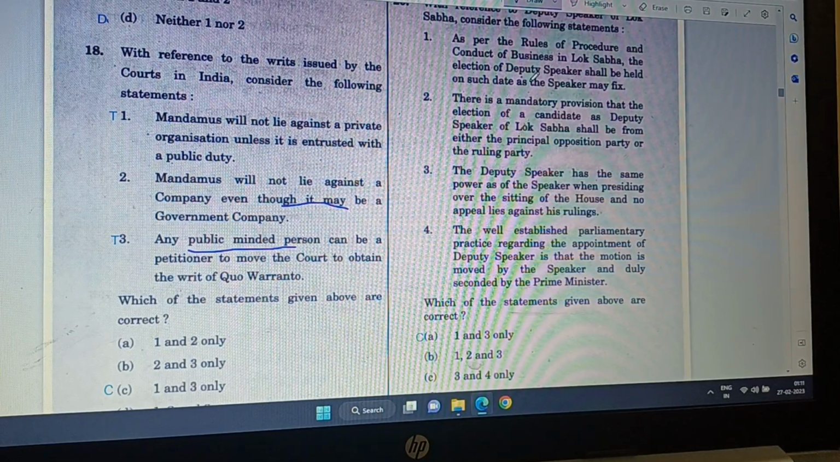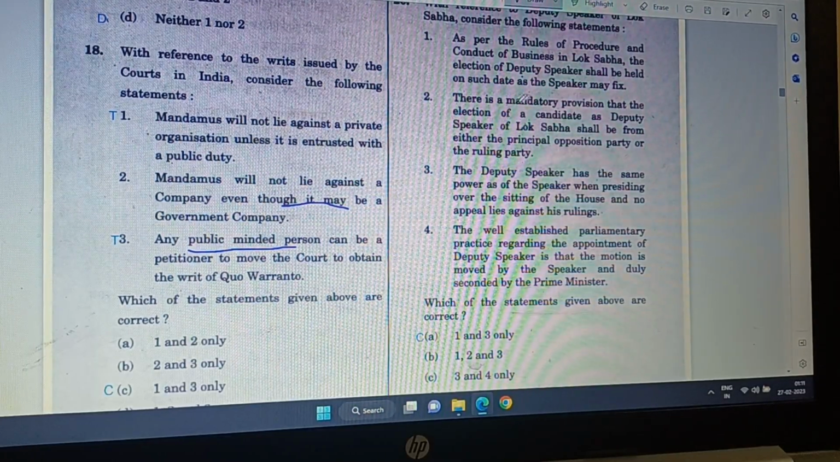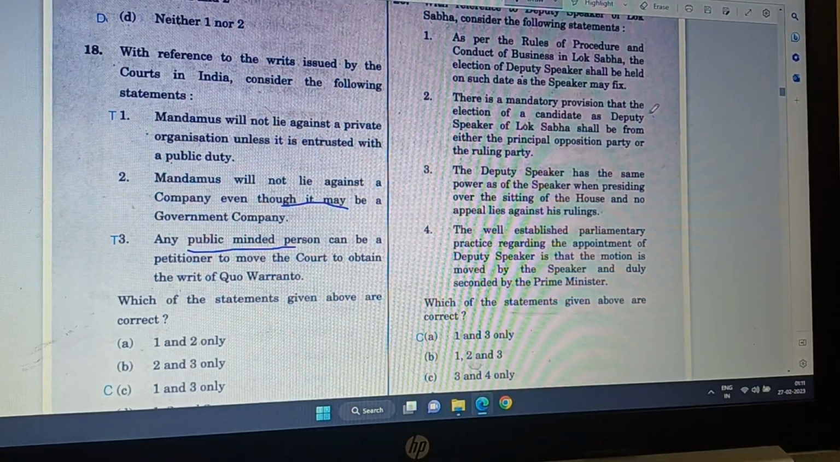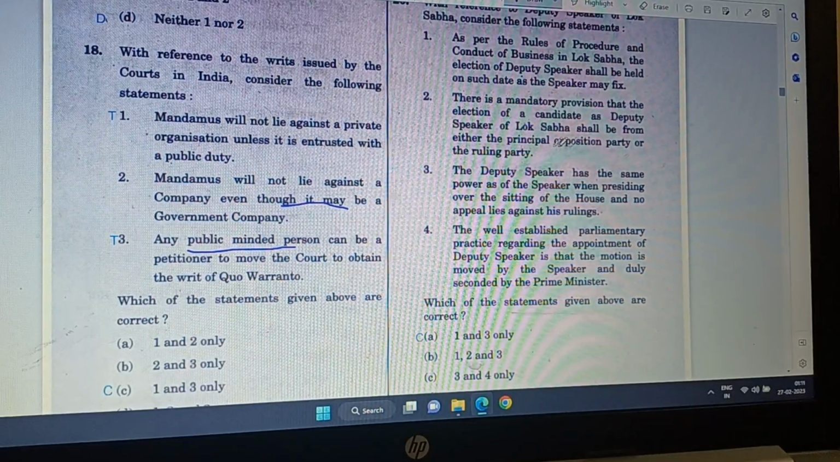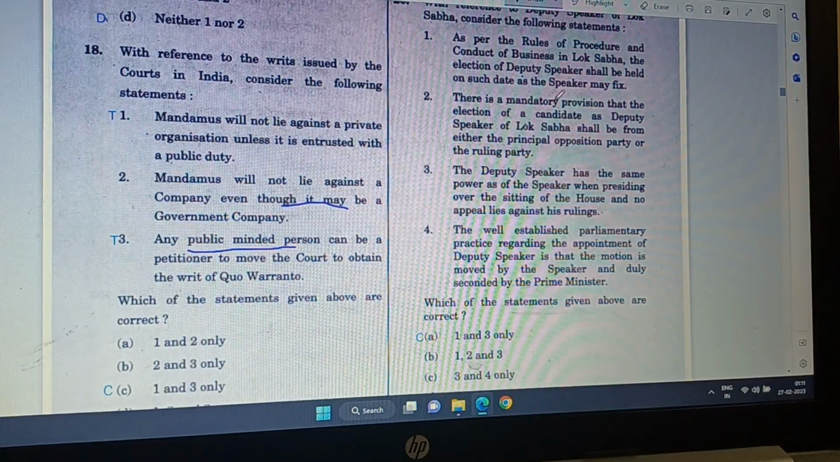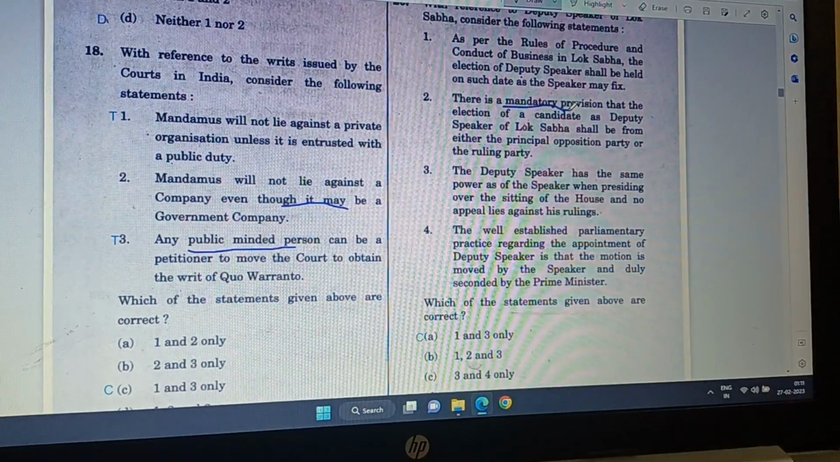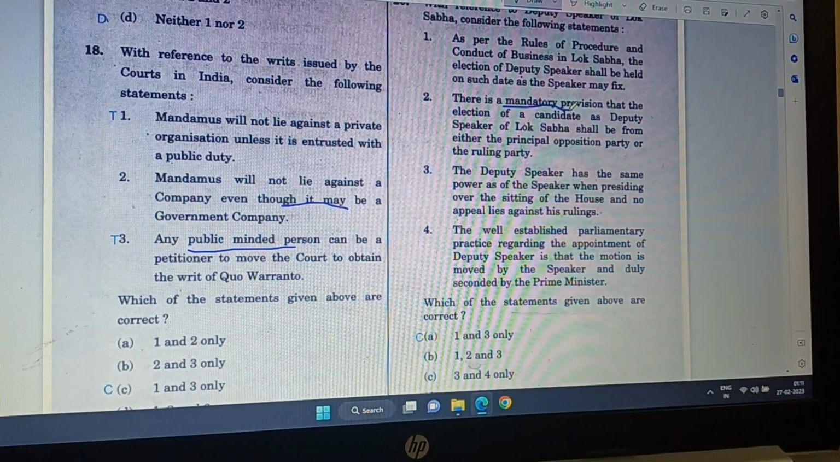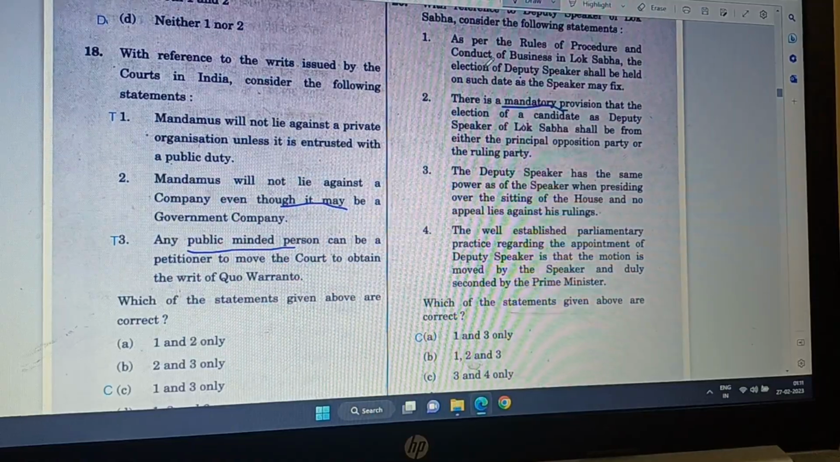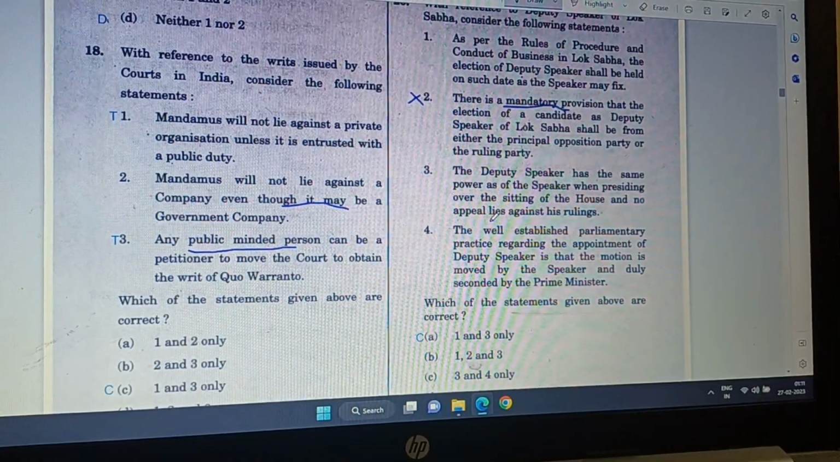Okay. Now, option 2. There is mandatory provision that the election of a candidate as Deputy Speaker of Lok Sabha shall be from either the principal opposition party or ruling party. No, it is not mandatory. It was conventional, not mandatory. So option 2 is not correct.